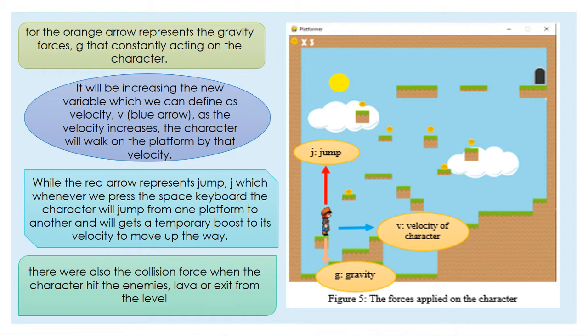It will increase a new variable which we define as velocity V, which is the blue arrow. Then as the velocity increases, the character will walk on the platform by that velocity. The red arrow represents jump, J, where whenever we press the space key, the character will jump from one platform to another and get a temporary boost to its velocity to move upward.